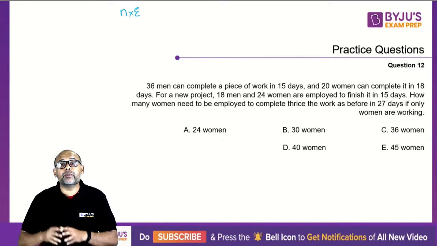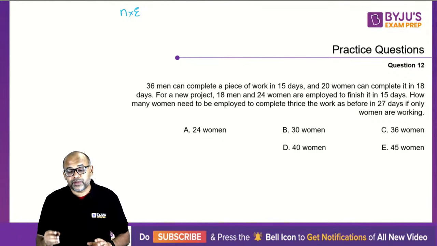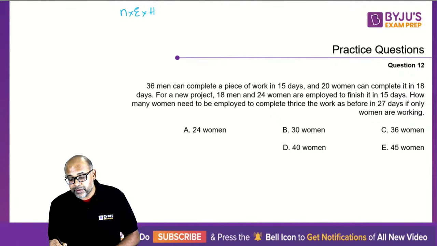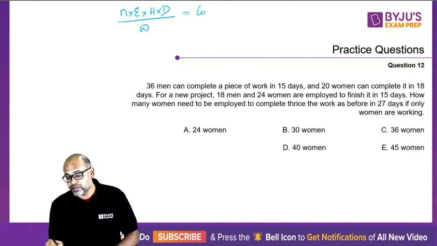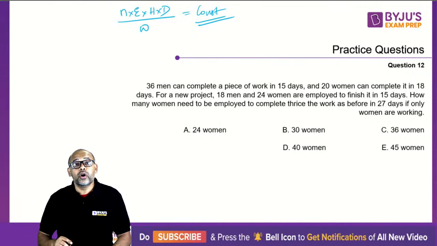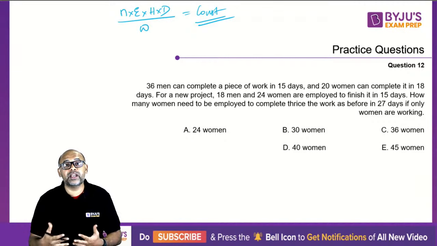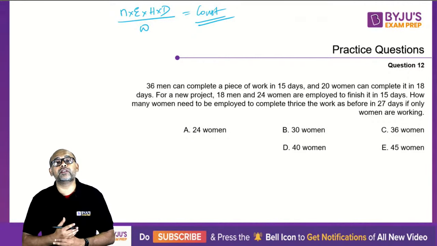So whenever you're talking about 10 men, you will take the efficiency of all men to be the same. So the concept is number of men into efficiency into number of hours per day into days divided by the work done by these people is always constant. Okay, so how do I use this? Number of men, efficiency, hours per day, and number of days divided by the quantity of work done. This should always be a constant.